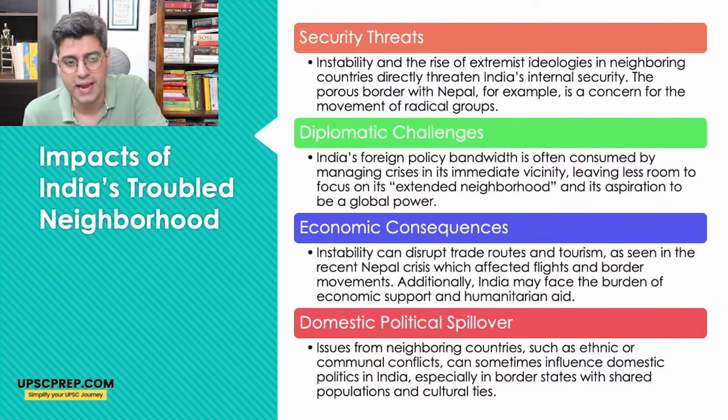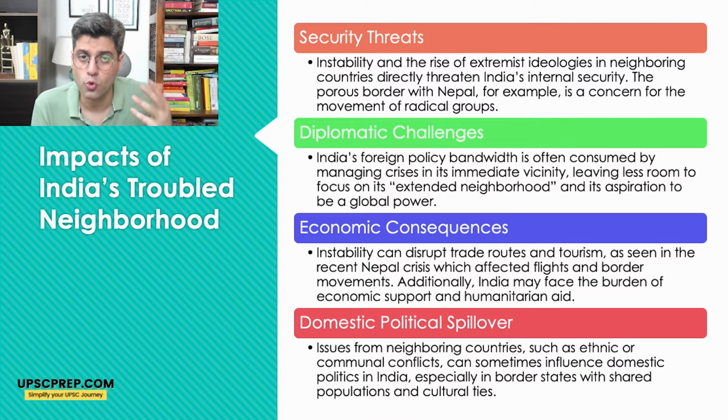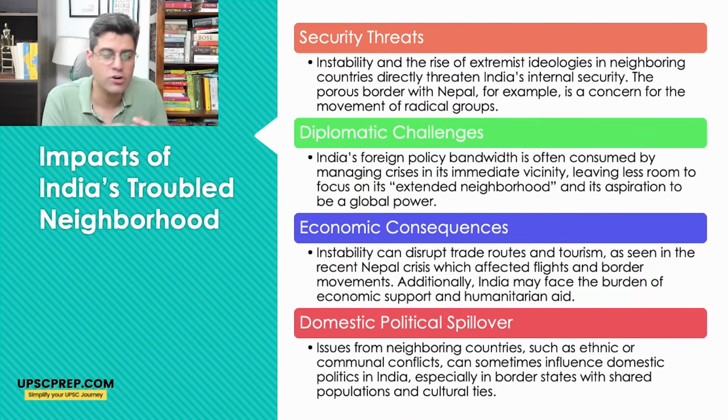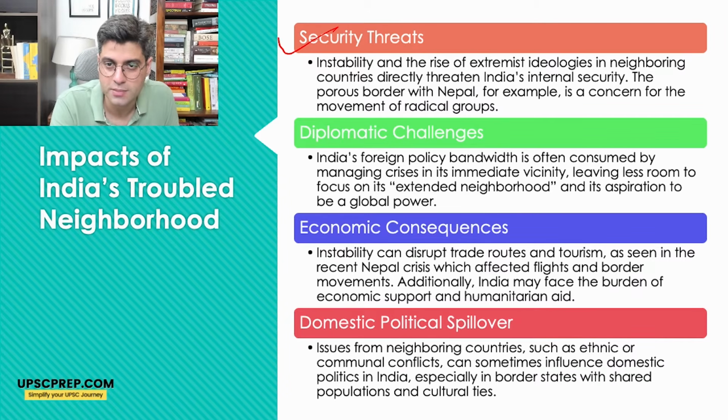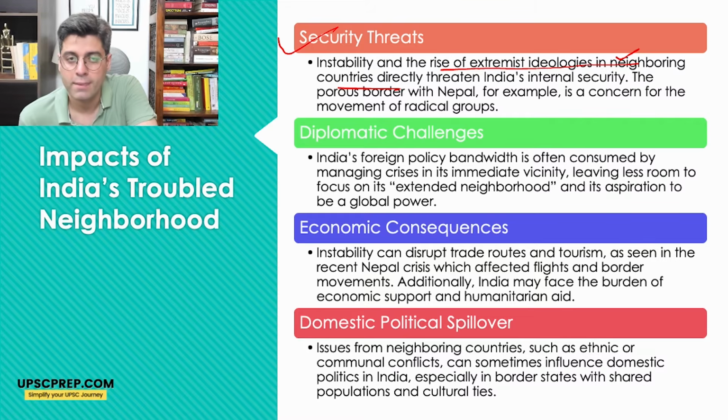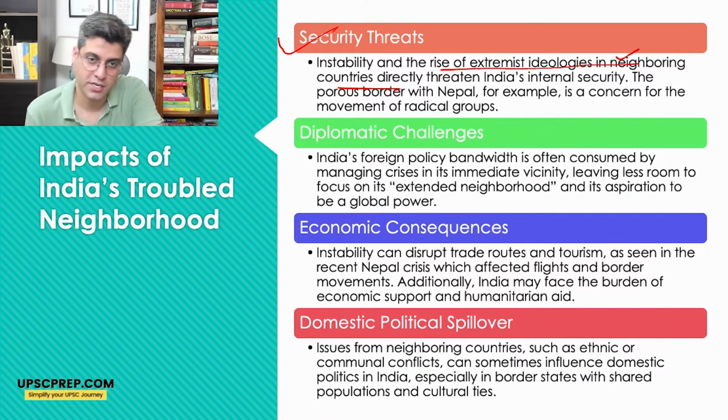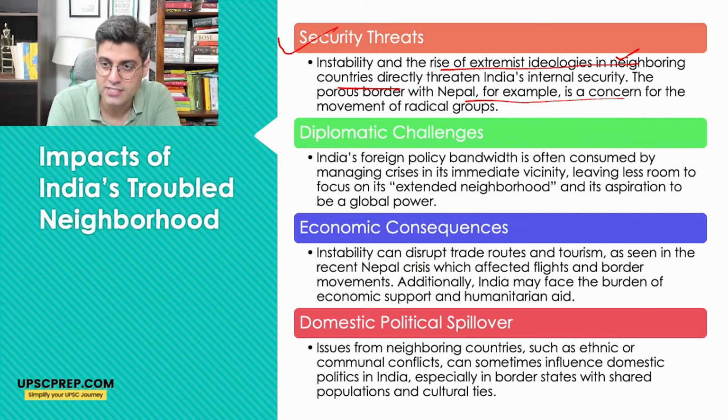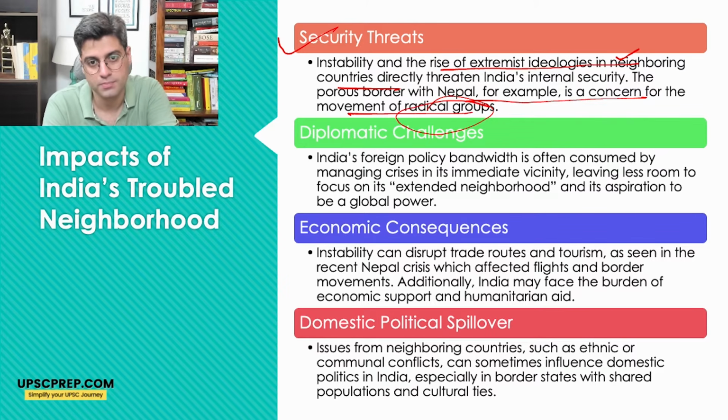Now, what would be the impact on India's troubled neighborhood? How can it impact India? See, India has a long boundary with Nepal, and this boundary is open. Usually SSB is there, but it does not have fencing. So it can lead to security threats. Instability and rise of extremist ideologies in a neighboring country in the long term can directly challenge India's internal security. The porous border with Nepal is a concern for movement of radical groups.